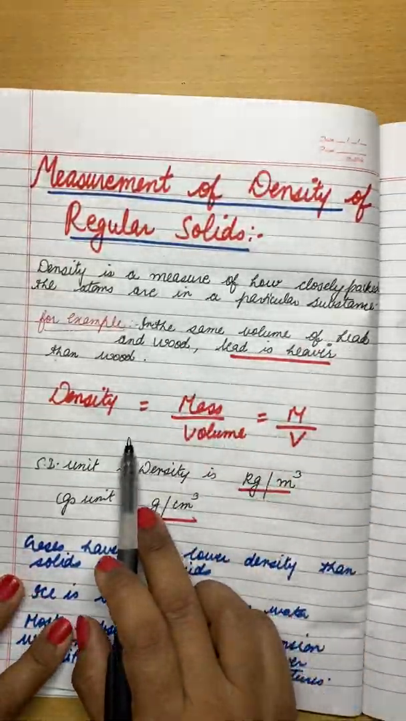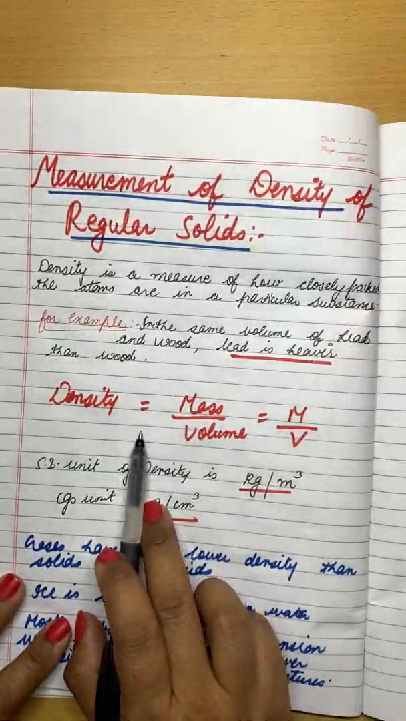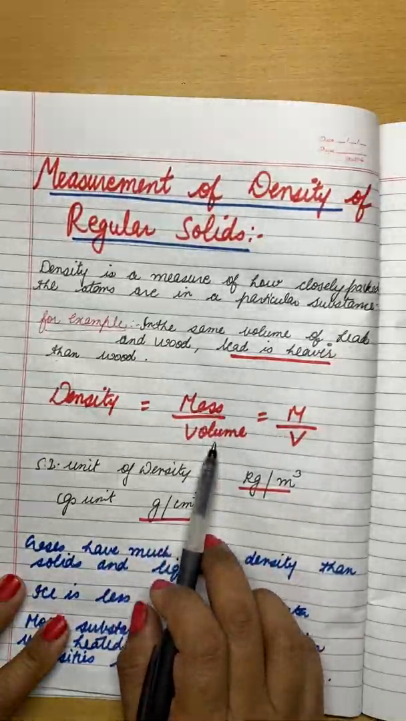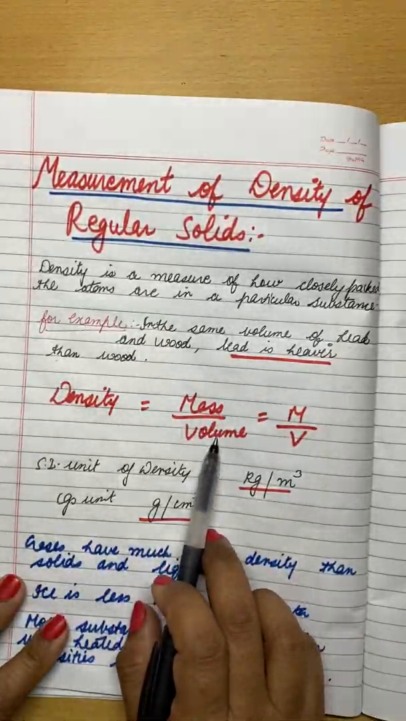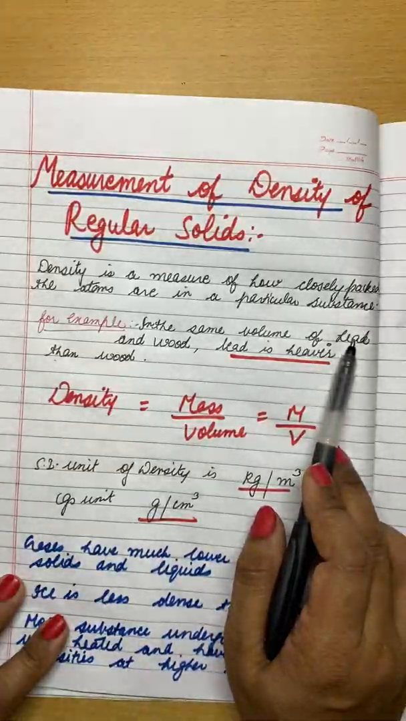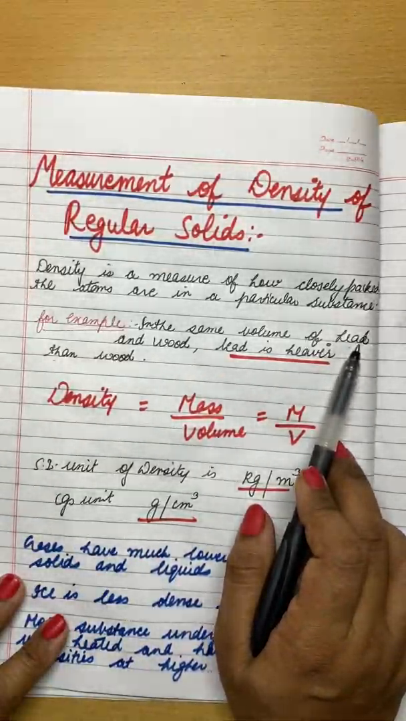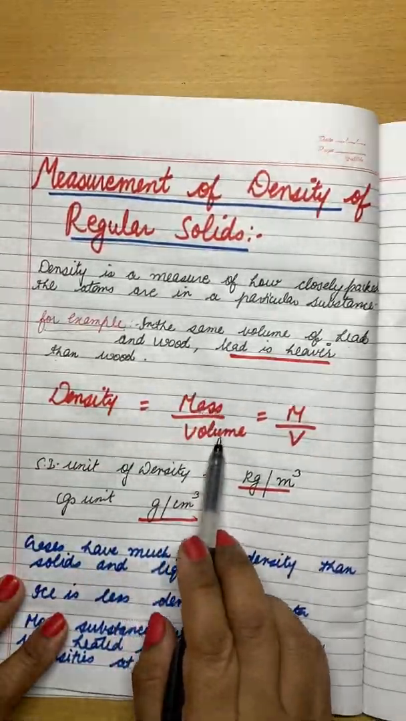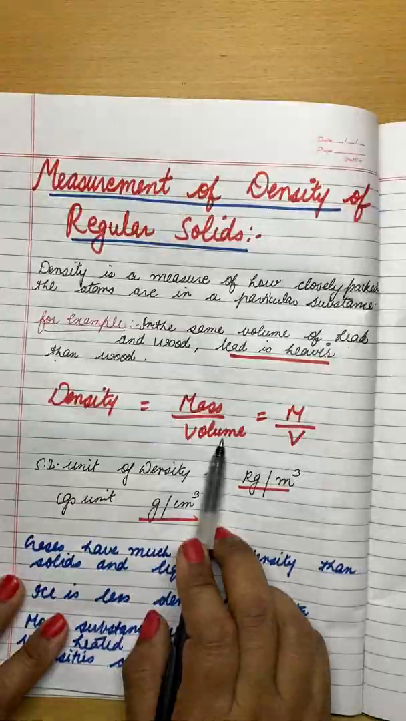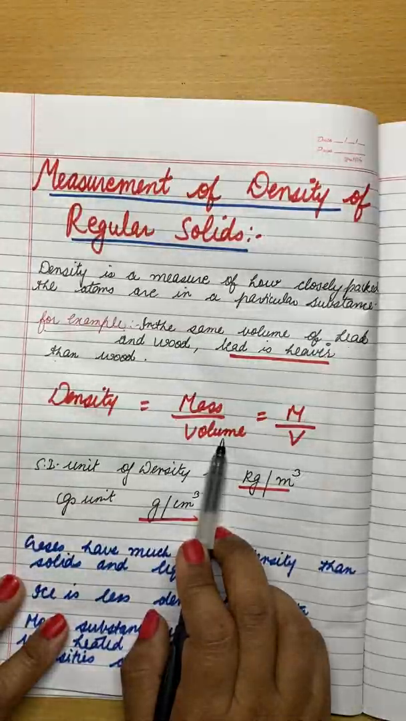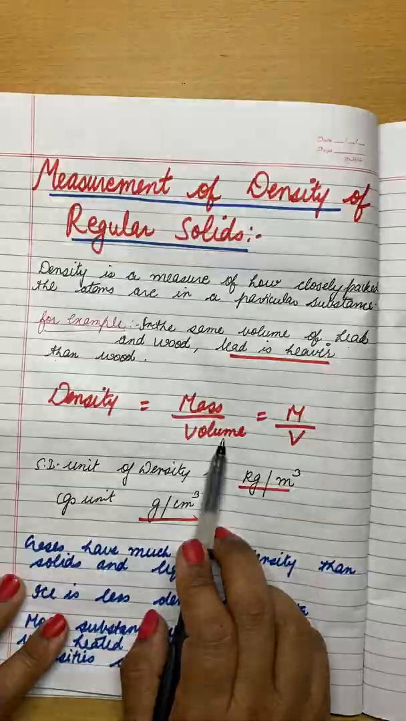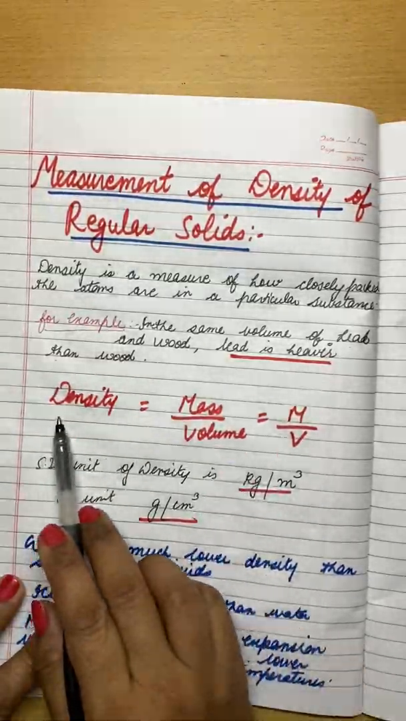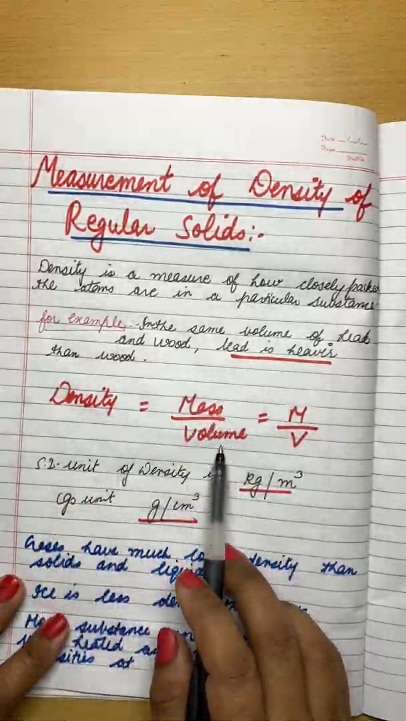Now what is the formula to find the density of a particular object? Density is equal to the mass of that object divided by the volume of that object. Suppose we are taking lead. If we want to find the density of lead, here we have to fill in the mass of the lead, and here we have to fill in the volume of the lead. You know that volume is equal to length into breadth into height, or side into side, right? So the formula of density is mass upon volume.